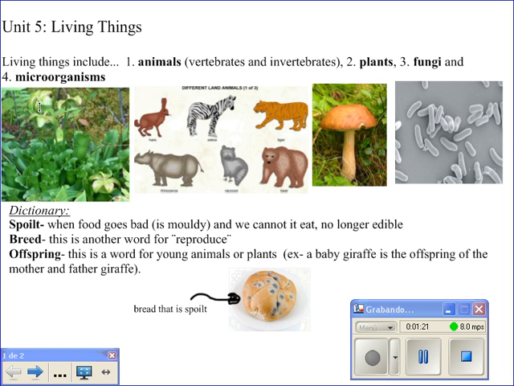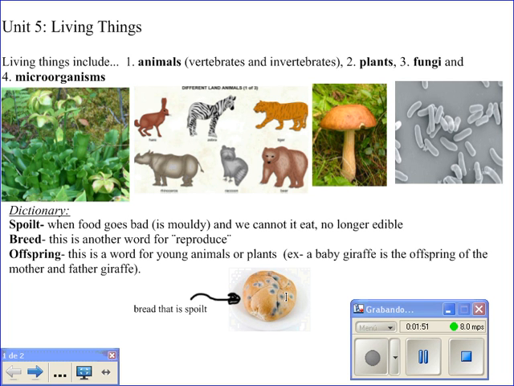Fungi. Fungi cannot move and they cannot make their own food. Some fungi, like mushrooms, look like plants, but they aren't. Fungi can be mushrooms or molds that appear on certain foods when they are spoiled, like shown in this picture here of the bread that has grown mold, so the bread is now spoiled and you cannot eat it.